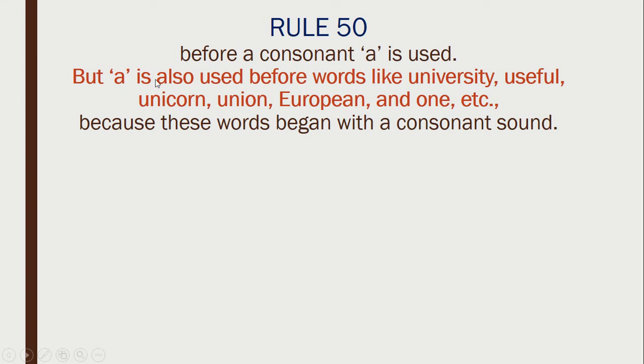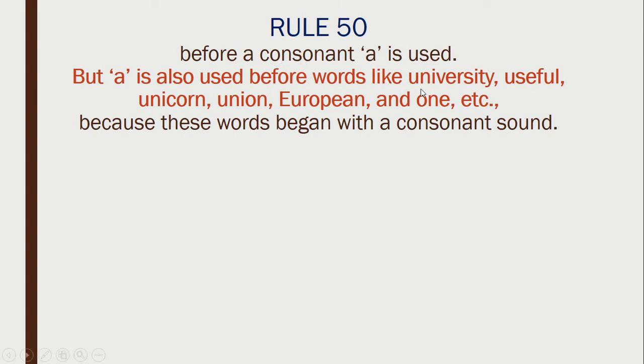The exception is this. For example, you come across a word like university. This starts with U, and U is a vowel, A, E, I, O, U, right? But still we use a with university. Why? Because when you say university, how do you write the sound of U in English? Y-O-U, and Y is a consonant.